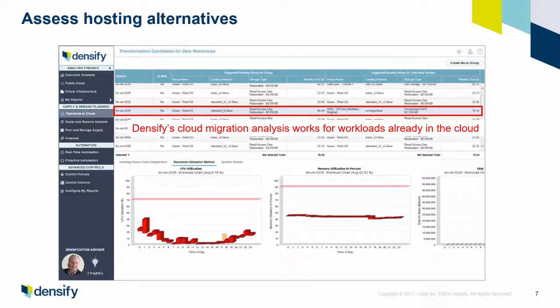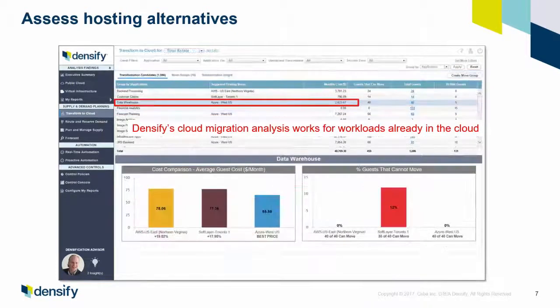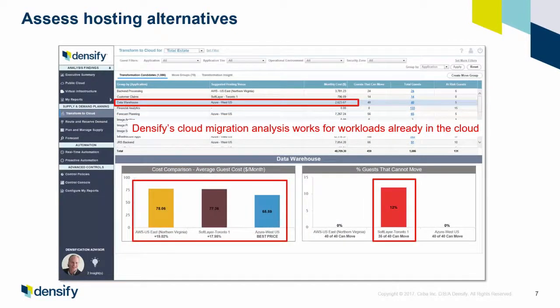It's also used for migration into the cloud, and it can even roll up to the app level and say for this entire application, in this case Azure is the best place for it to run, but we can see a comparative view of the different cloud providers, and in this case we're even seeing that that app can't run in one of the providers because it's breaking a governance rule. So very comprehensive analysis of your workloads to move them into the cloud and to move them between cloud providers to understand where the best place is to host your applications.